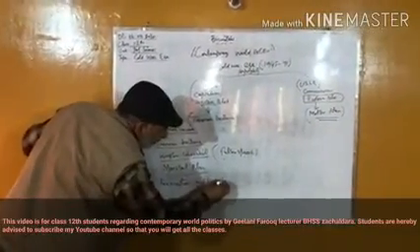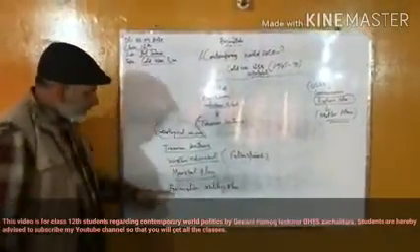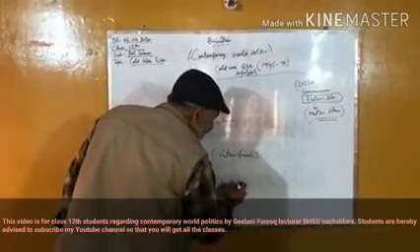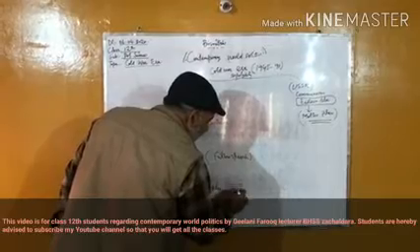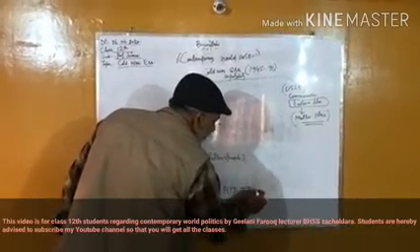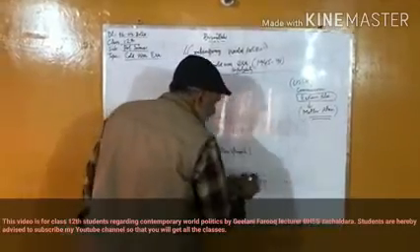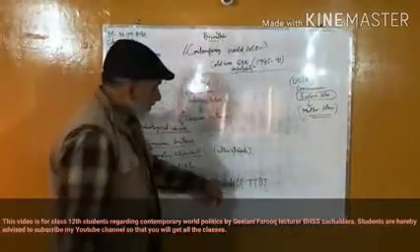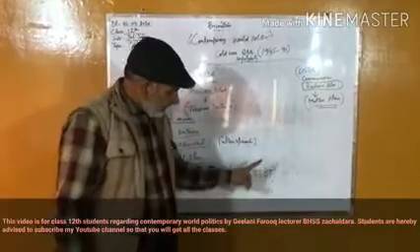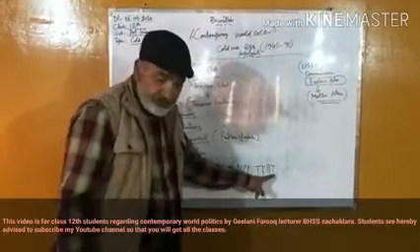Formation of military blocs, just like NPT, TTBT. Likewise, you have the NPT, Non-Proliferation Treaty, and the Threshold Test Ban Treaty.